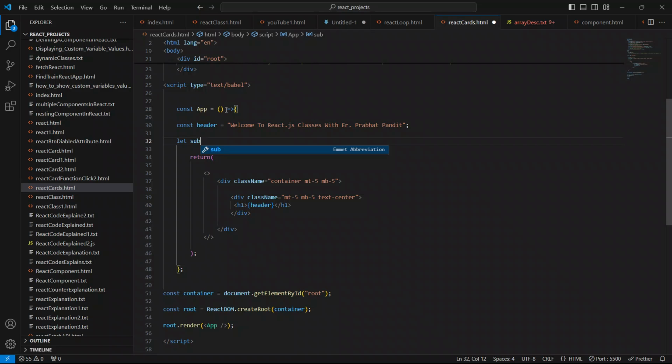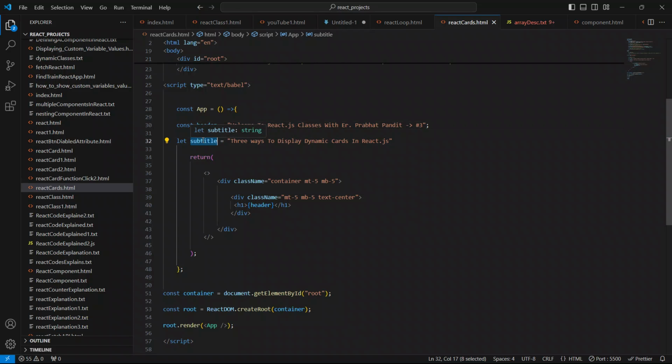So we will be using const or let only to create the variable. I'll say let subtitle equal to, I'll just say subtitle as a 3: "3 ways to display dynamic cards in React.js." Guys, this is the class third, so we have to mention it also. So this is the class third. Okay, so this is it.